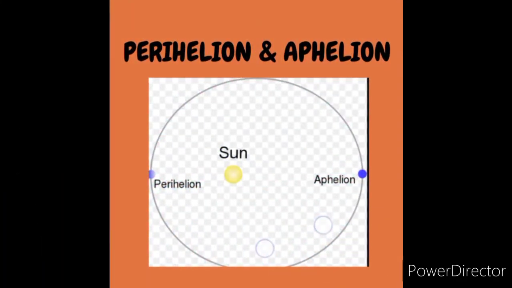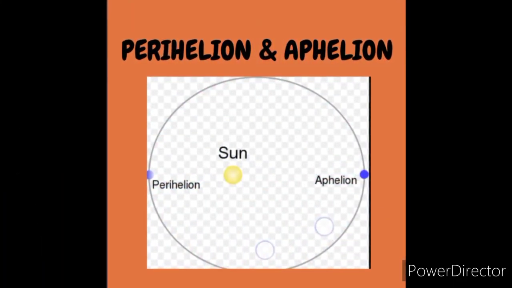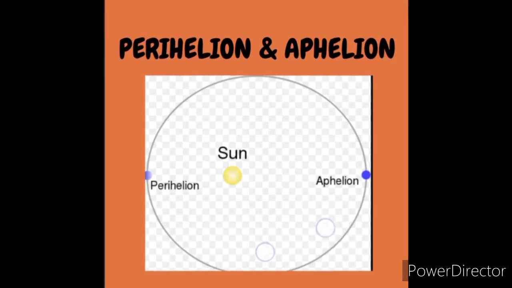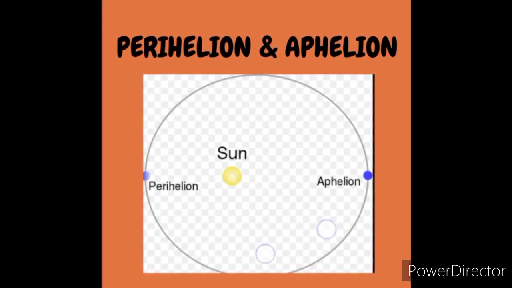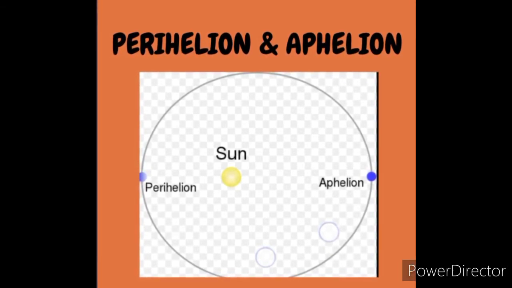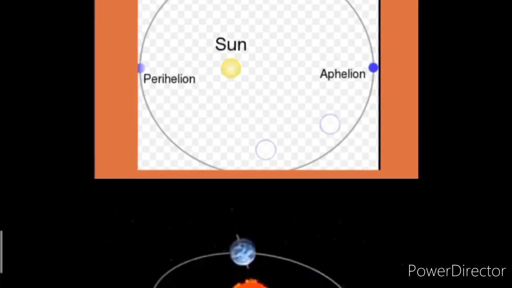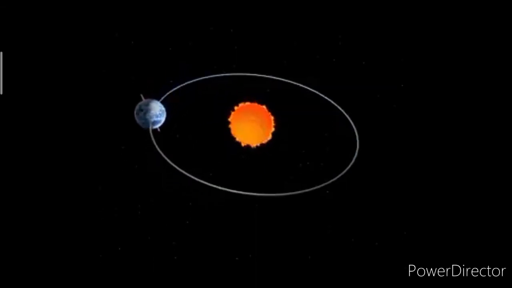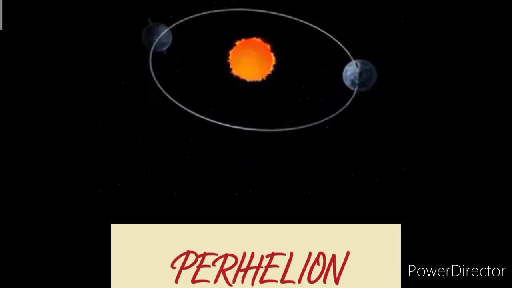Children, the Earth has two apsides, the farthest point and the nearest point. The farthest point is known as aphelion and the nearest point is known as perihelion. As you know now, the shape of the paths taken by planets to revolve around the Sun is elliptical. And as you can see, the distance between the Sun and the Earth is not always the same.